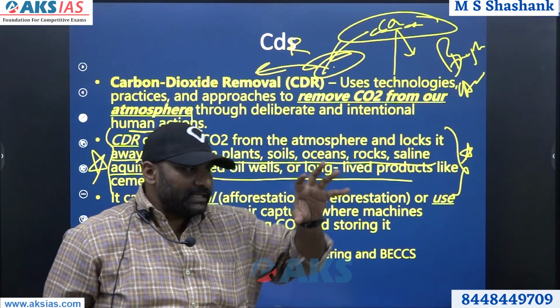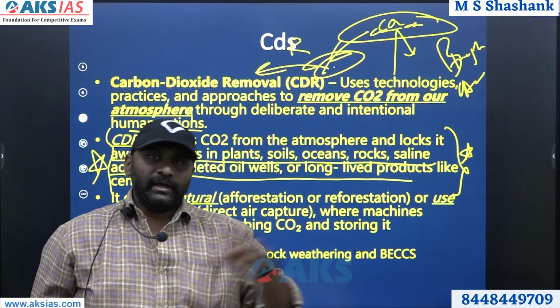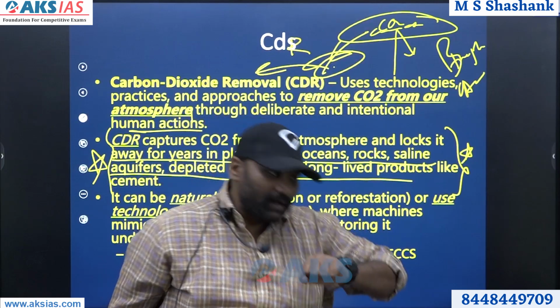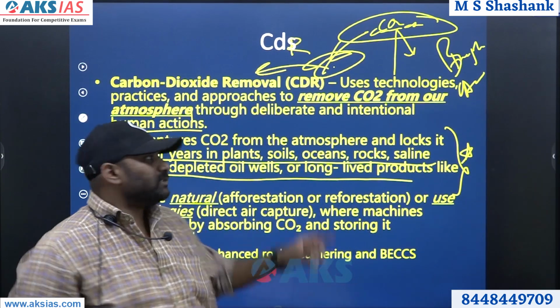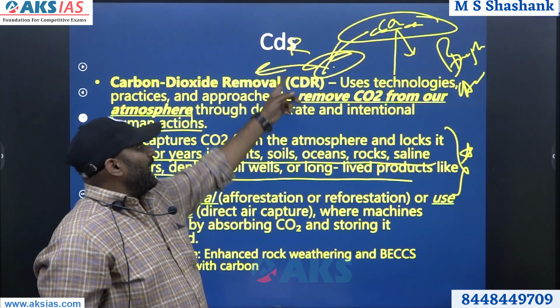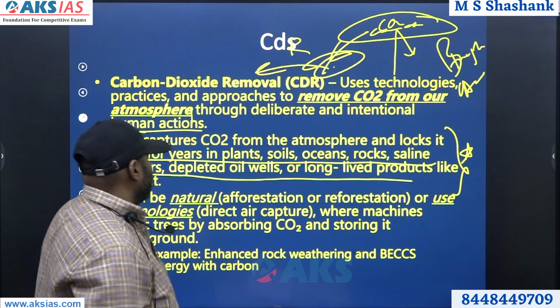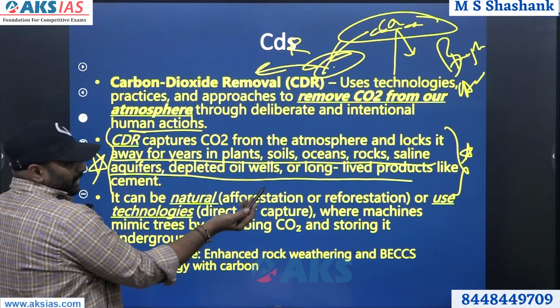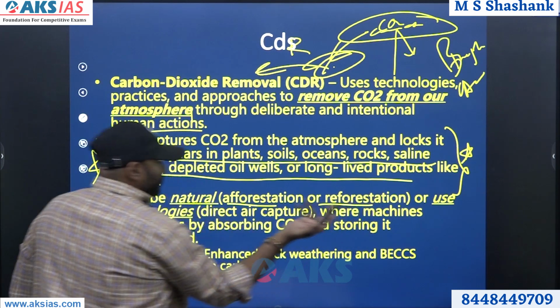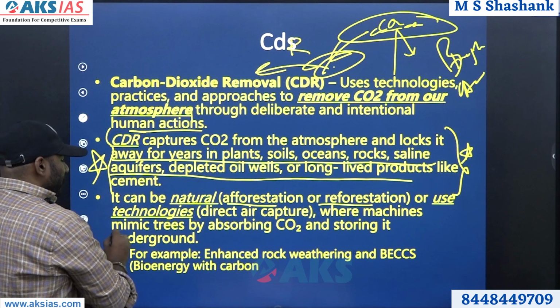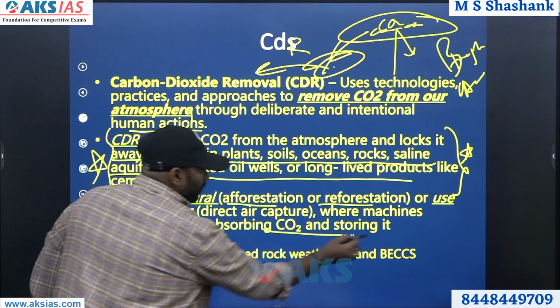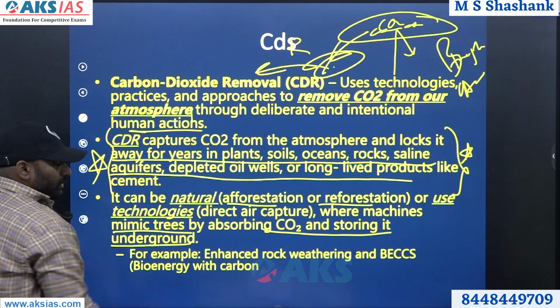Previously, before they release, they capture and store it. Here, after releasing, they capture and store it. That is a major difference between CCS and CDR. You have to understand this difference. It can be through afforestation or reforestation, that is one way of doing it, and storing, mimicking trees by absorbing carbon dioxide and storing it underground.